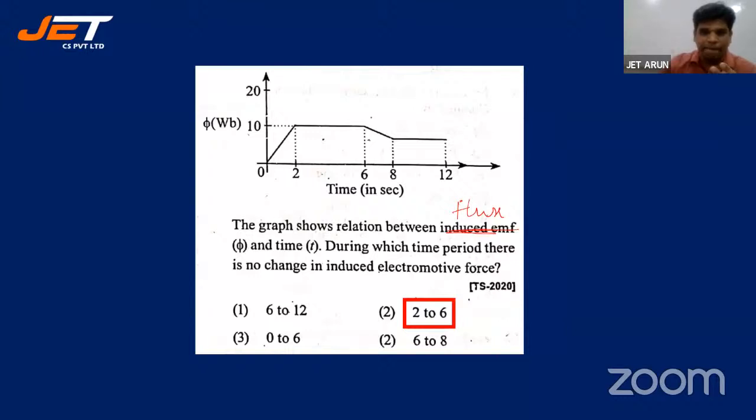2 to 6 and 8 to 12 is the interval where the flux is not changing. If the flux doesn't change, according to Faraday's laws of electromagnetic induction, induced EMF is 0.